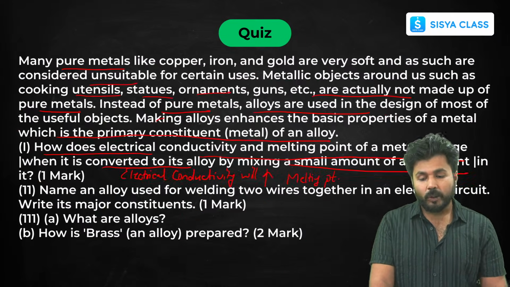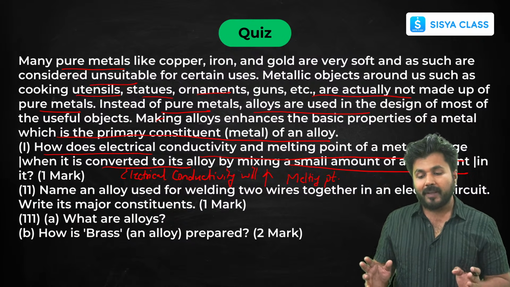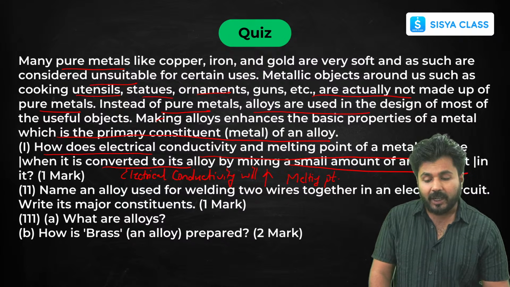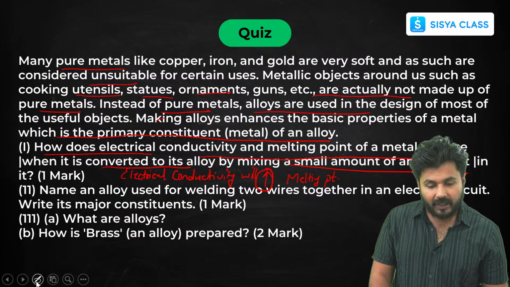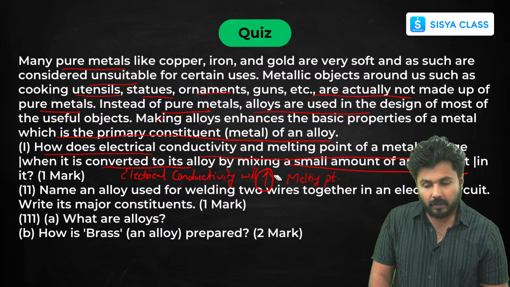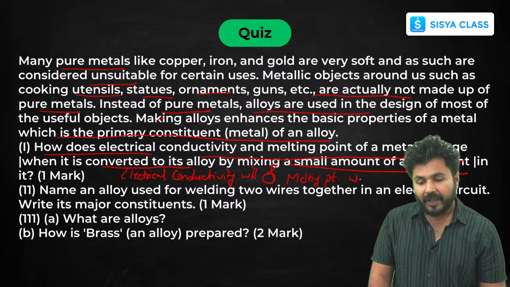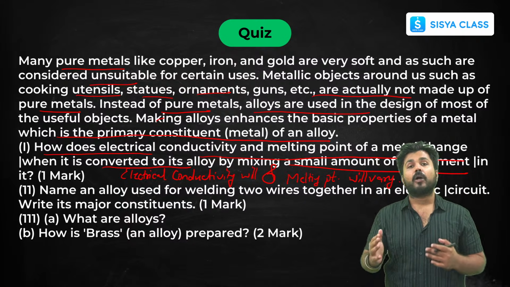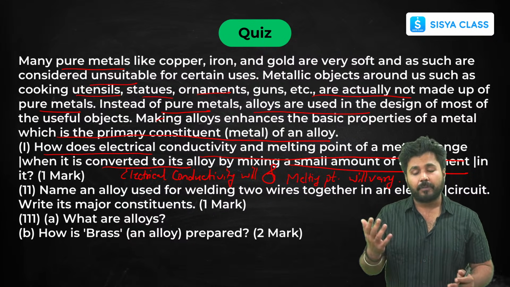For pure metals, you know that conductivity and melting point are maximum. Now when you convert it into an alloy by mixing a small amount of another element, both the electrical conductivity and the melting point will vary, beta. The melting point will vary, it's flexible. If you are mixing a metal, then it will increase, and if you are mixing a non-metal, then it will decrease.